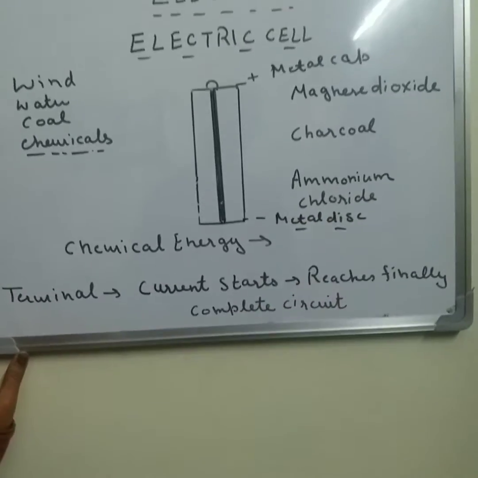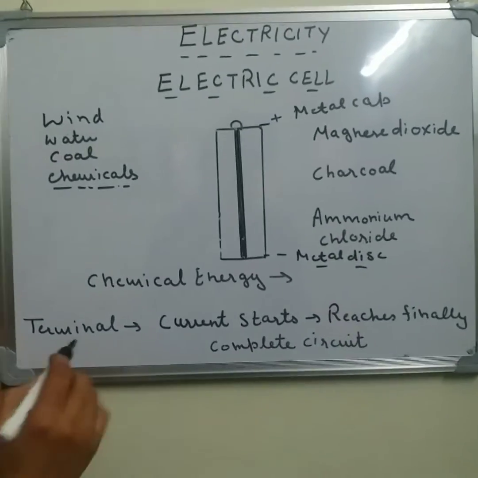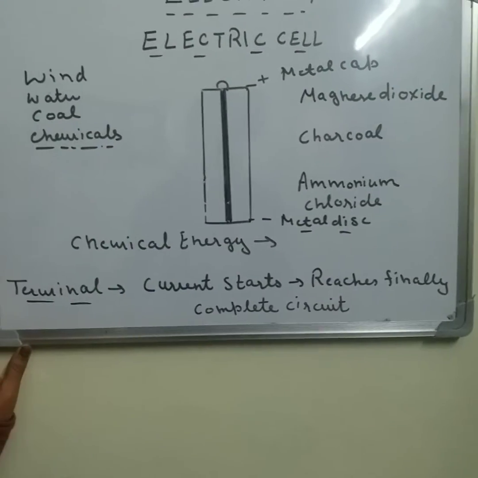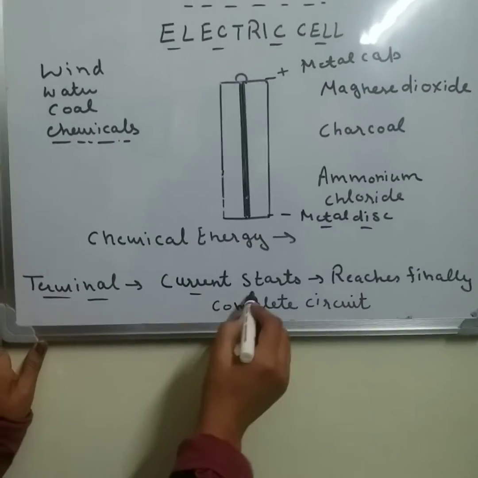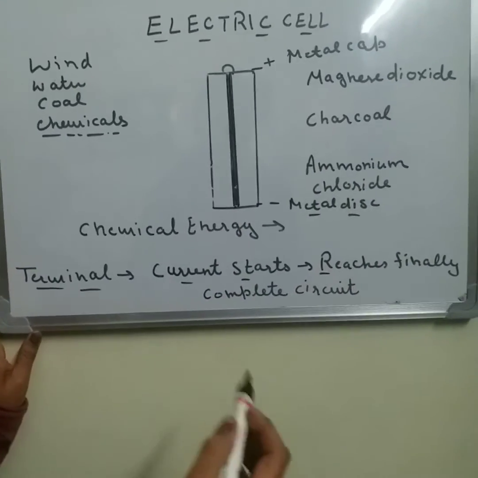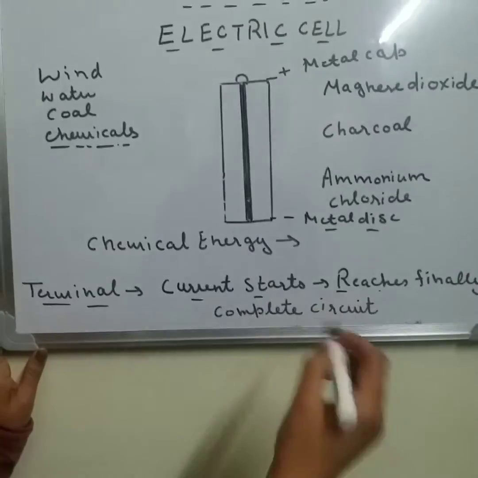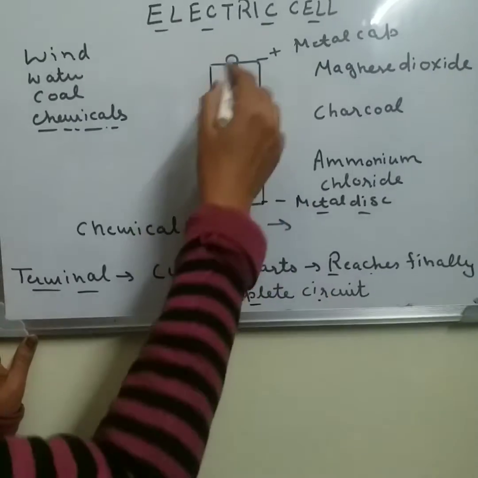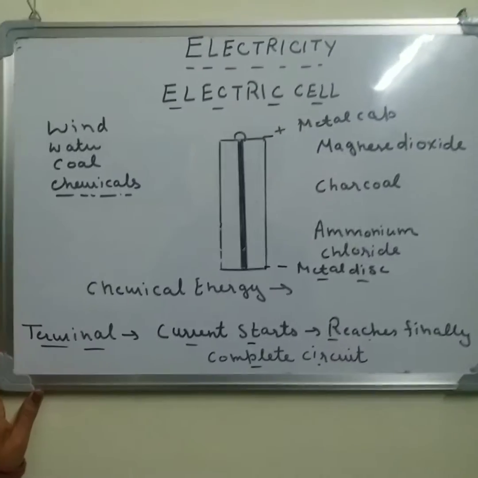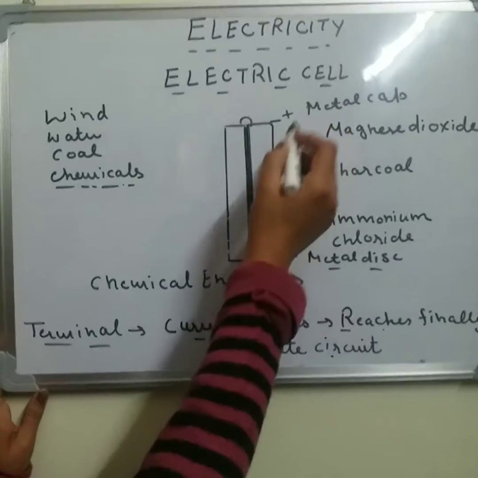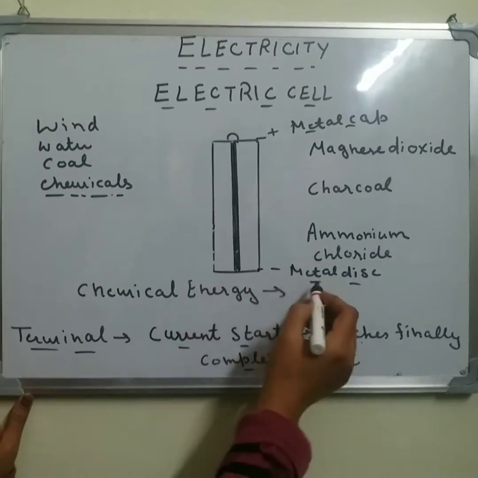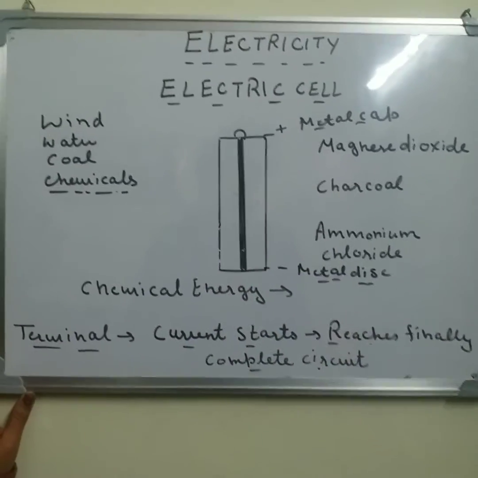Now the question is, what is a terminal? Terminal means it is a point from where the current starts or ends. Either the current starts or reaches finally after completing the circuit, those are the terminals. So there are two terminals in an electric cell. Positive terminal, also known as metal cap, and negative terminal, also known as metal disc.